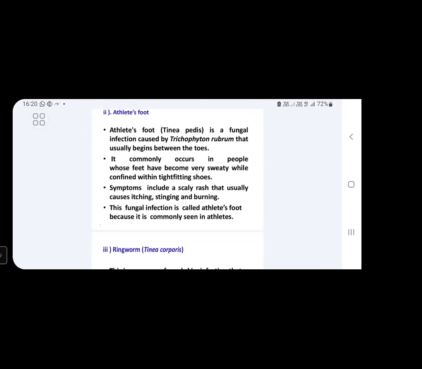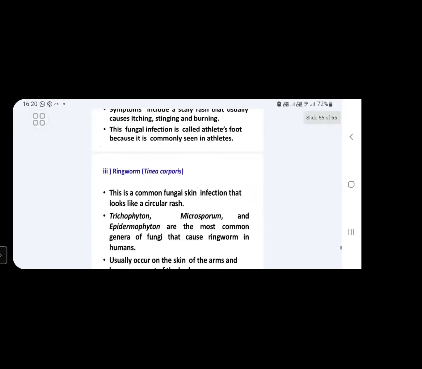Symptoms include a scaly rash that usually causes itching, stinging, and burning. These are the symptoms of athlete's foot disease. Why is this disease named athlete's foot? Mostly this disease is seen in athletes. That is why this fungal infection is called athlete's foot disease.